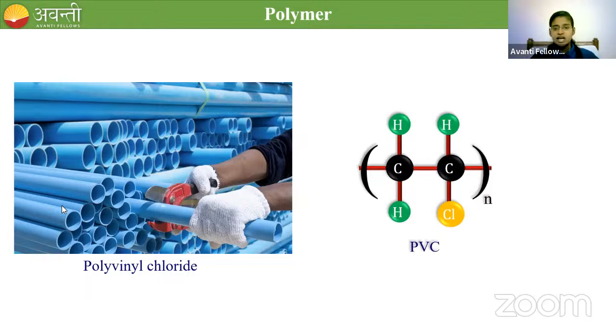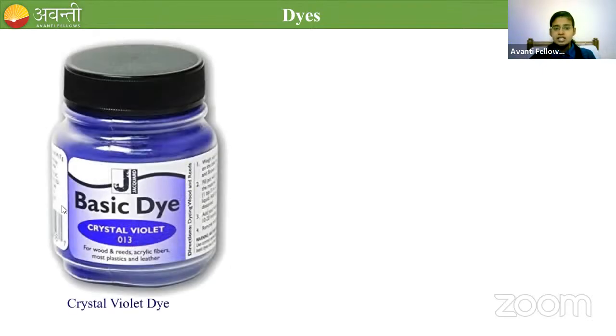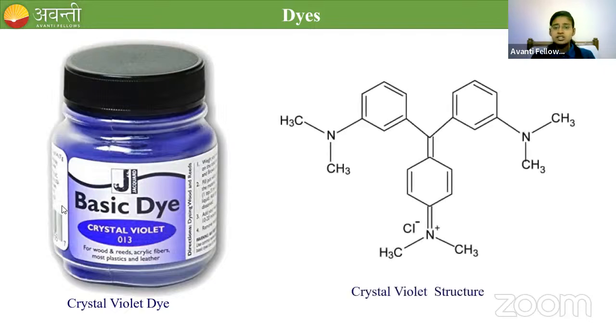It is used as a polymer, and organic compounds are also present in dyes. This is a crystal violet dye, and the structure of the compound is like this. It has three aromatic rings and some amine groups, nitrogen groups, attached to it. So it is the crystal violet structure, which is an organic compound.